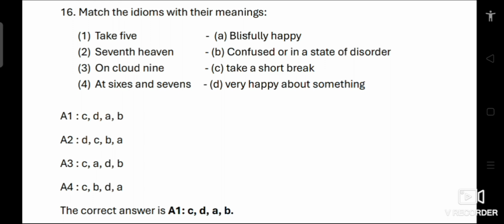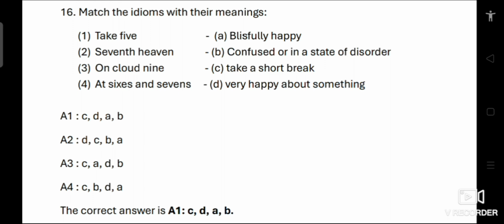This idiom refers to a state of extreme happiness or bliss. On cloud nine, blissfully happy. It is similar to seventh heaven. This idiom indicates a state of great joy or happiness. At sixes and sevens, confused or in a state of disorder. This idiom means being in a state of confusion.